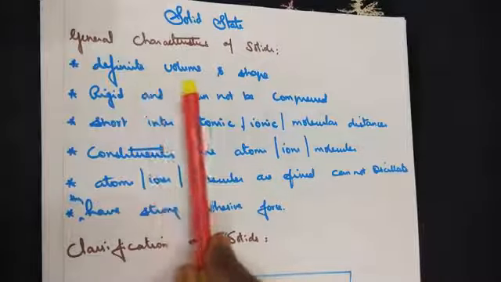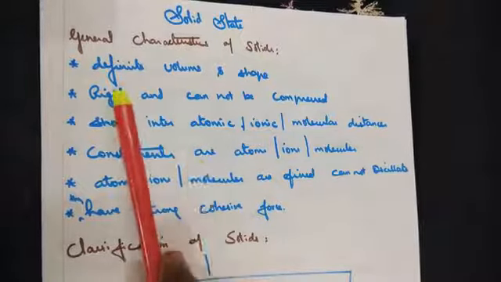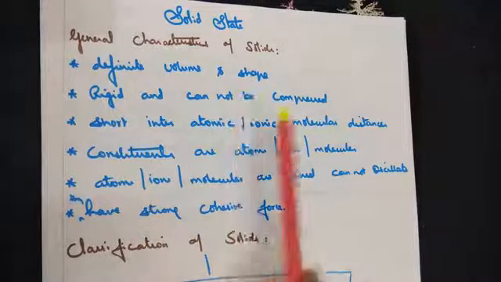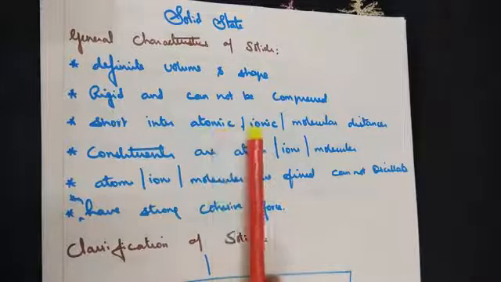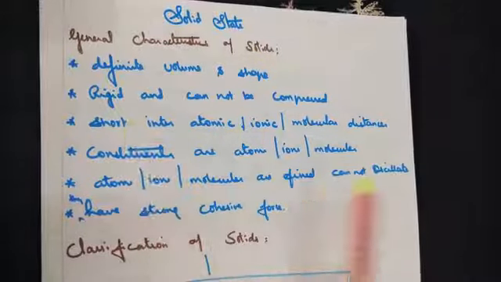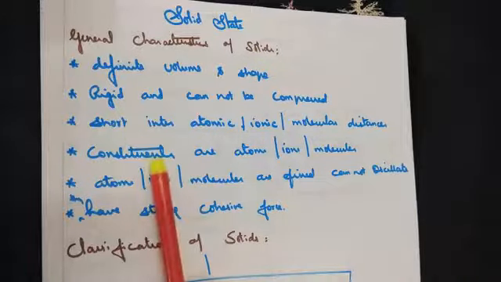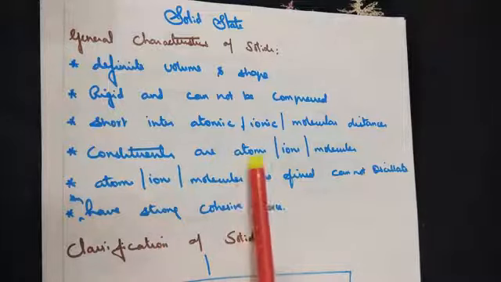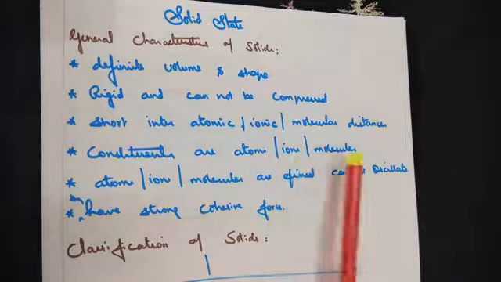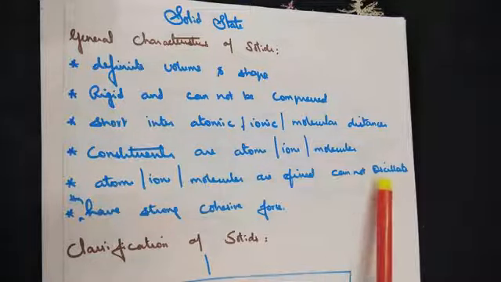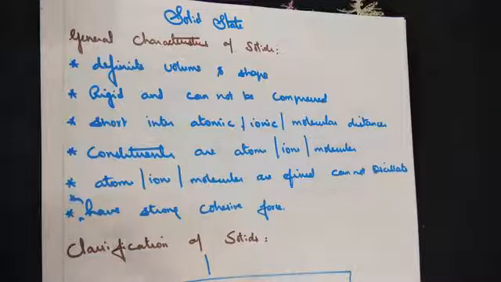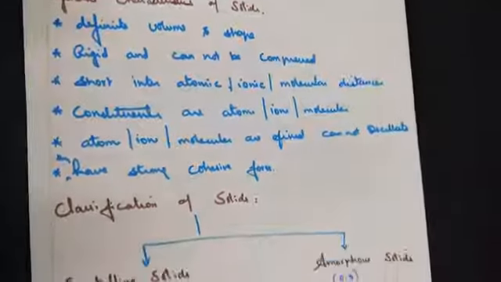They have a definite volume and shape. They are rigid and cannot be compressed. The distance between the atoms or ions or molecules is very short. The constituents, as I told you, are atoms or ions or molecules. They are fixed and cannot oscillate themselves. They have a strong cohesive force, meaning a binding force.